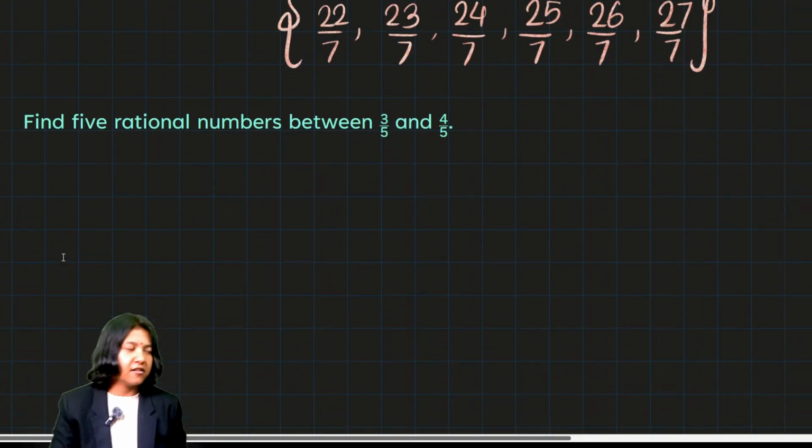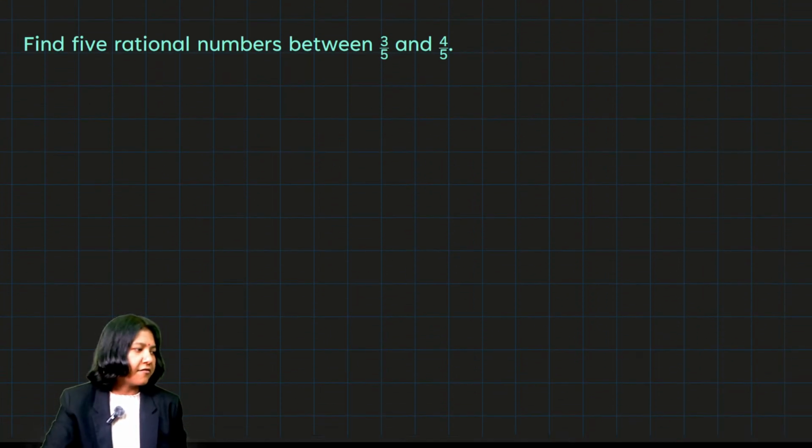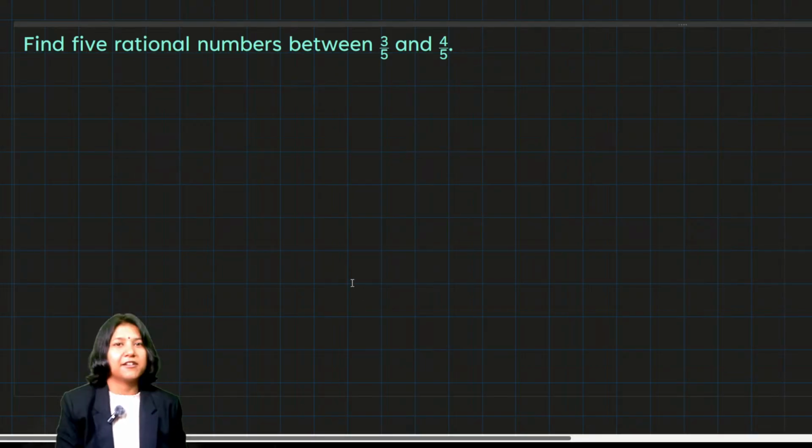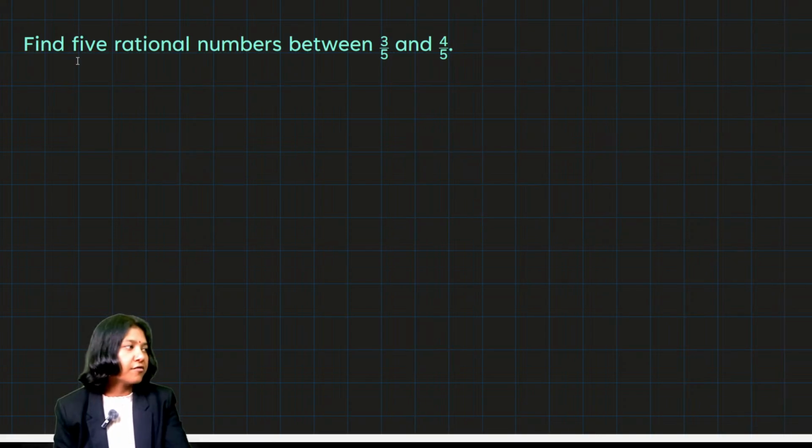Whereas if you take this question now, find 5 rational numbers between 3 by 5 and 4 by 5. Interesting. The method is still the same. I want to find 5 rational numbers.